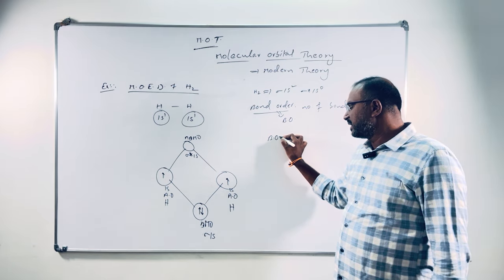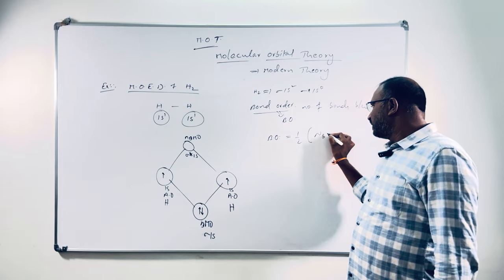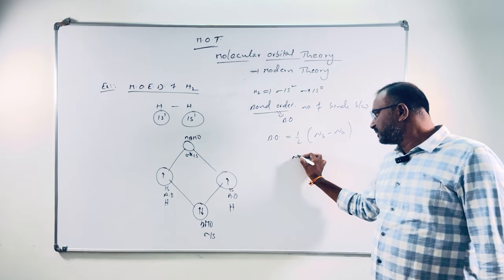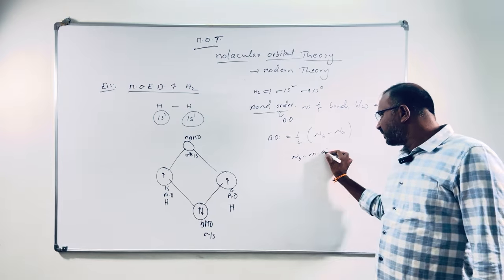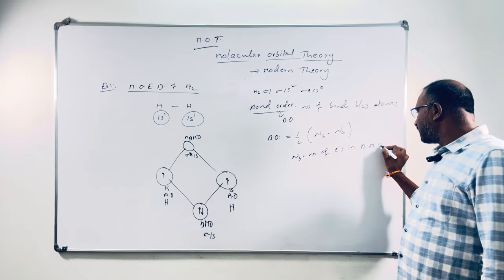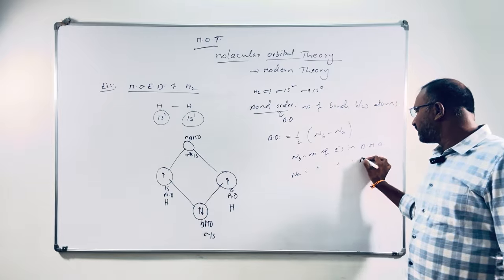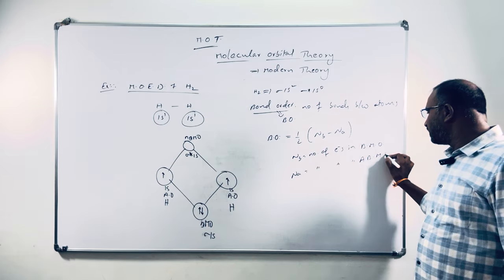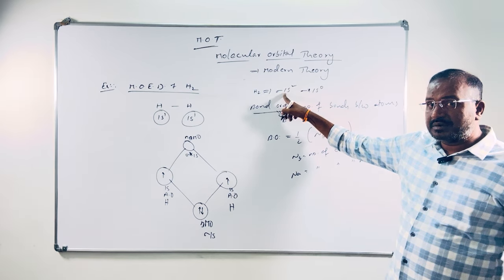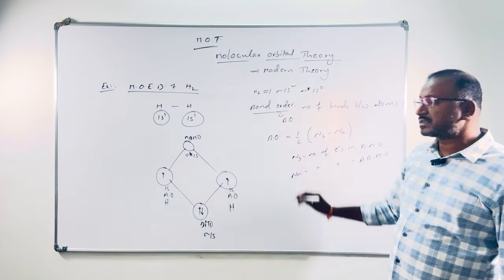Bond order is calculated by the formula 1 by 2 into (NB minus NA). NB means number of electrons in bonding molecular orbitals. NA means number of electrons in anti-bonding molecular orbitals. In this H2, this is the bonding molecular orbital, this is the anti-bonding molecular orbital, sigma star.